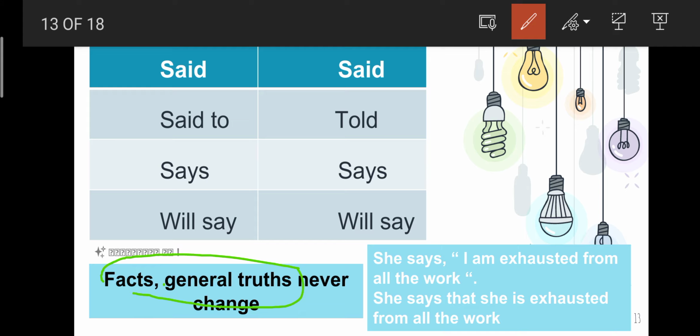If the reporting verb is in present or future, that is says or will say, the exact words spoken by the speaker will not undergo any change of tense. Third, if the exact words spoken by the speaker is about a general fact or a truth, then it should not be changed. If you are clear with it, we can proceed further.